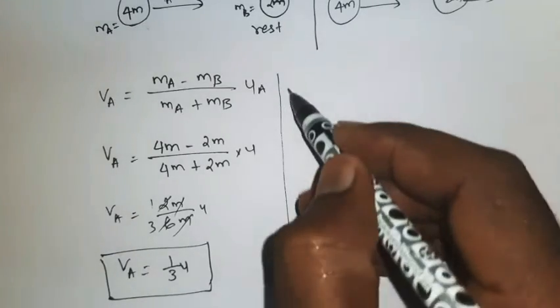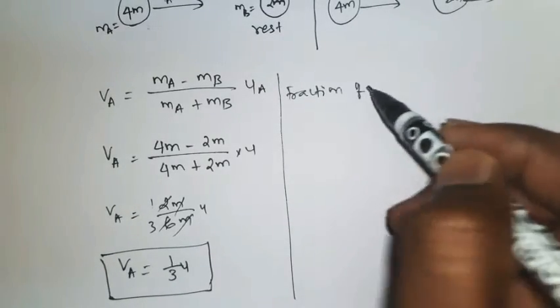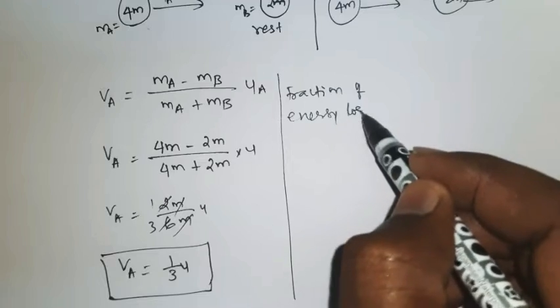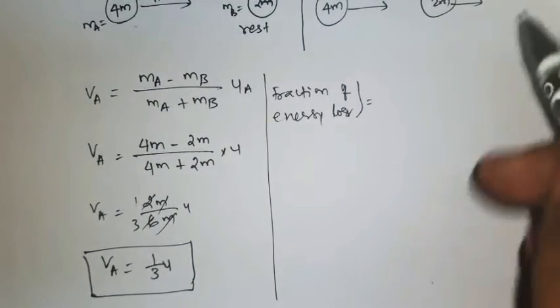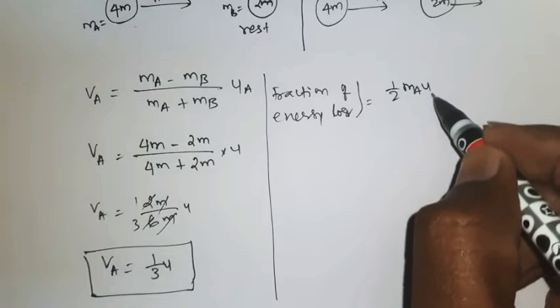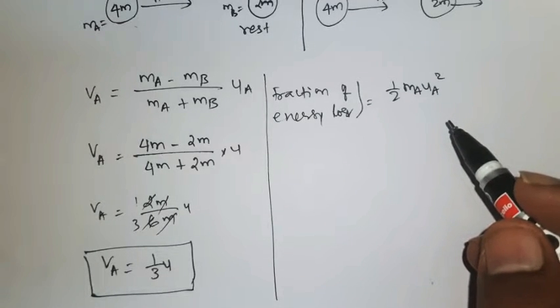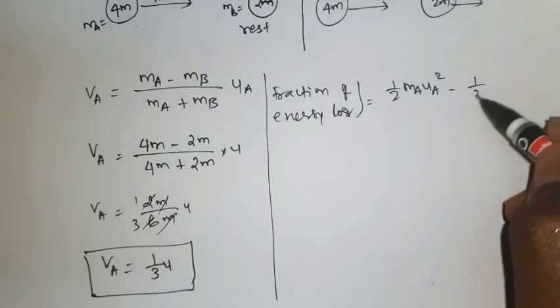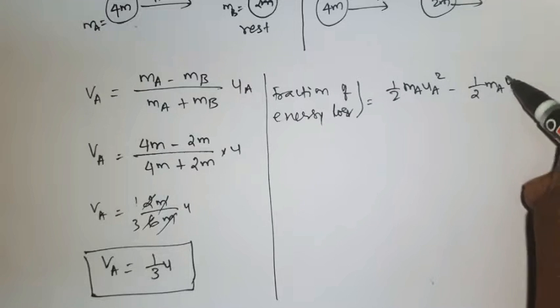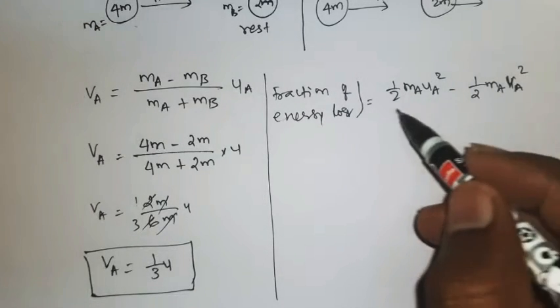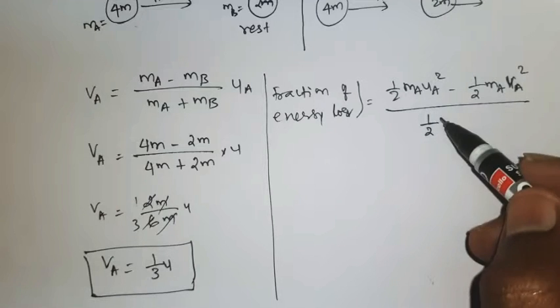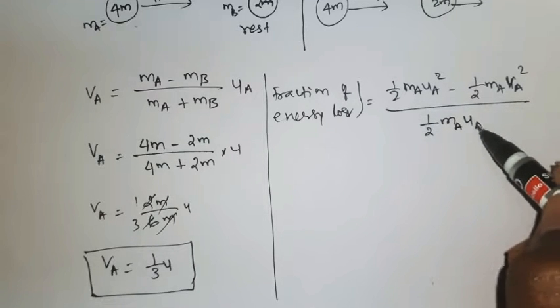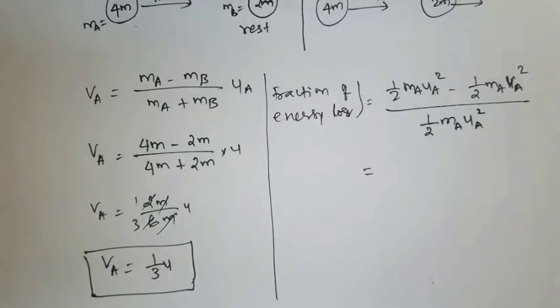Now we will find the fraction of energy lost. The fraction of energy lost is equal to half ma ua square, this is the initial energy of body A, minus the final energy of body A, divided by the initial kinetic energy of body A. Now the 1 by 2, 1 by 2 will be cancelled. Then ma also we can cancel.